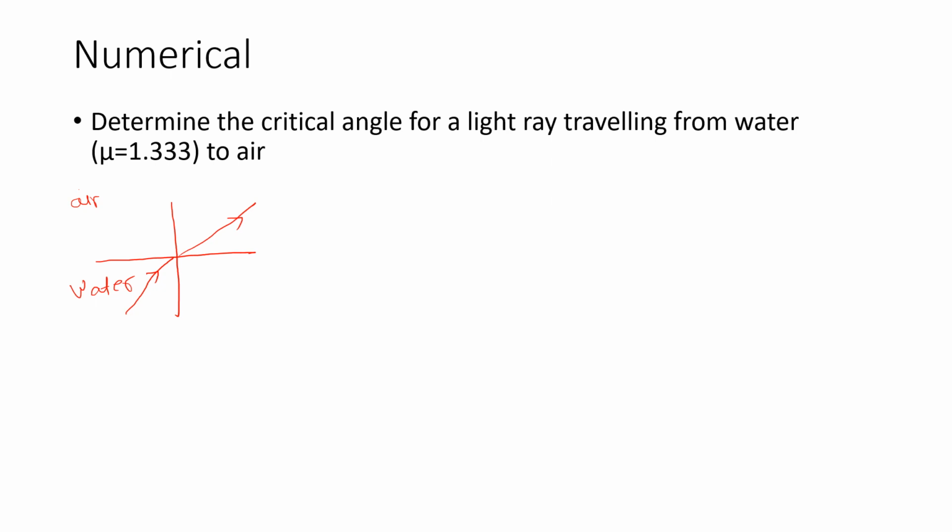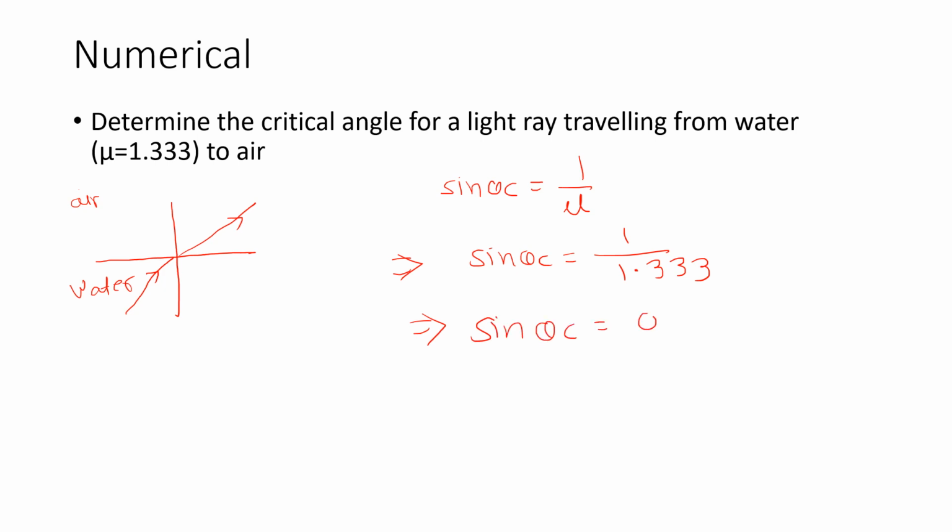Now, as the rarer medium is air, we have seen that sin theta c is equal to 1 upon mu. So, sin theta c is equal to 1 upon 1.333. So, sin theta c is equal to 0.75.